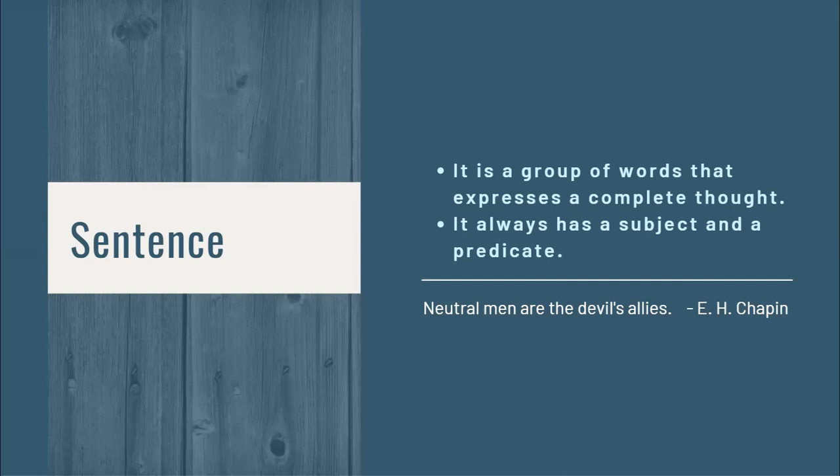I'm sorry, I made a mistake. Let me repeat that. Neutral men are the devil's allies. It is men, subject; are, verb or predicate. Neutral is not the subject. Again, are is the verb. And we have here a complement, and that is allies. I hope you got that clearly. I'm sorry, I got excited a while ago, so I made a mistake.